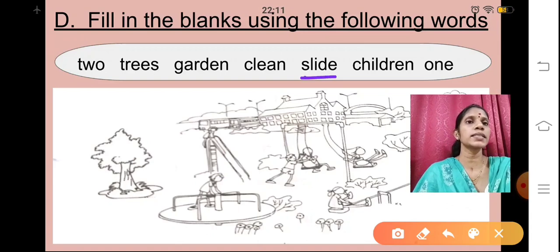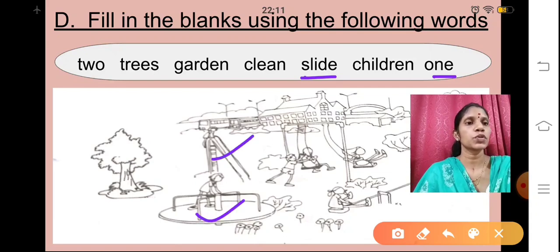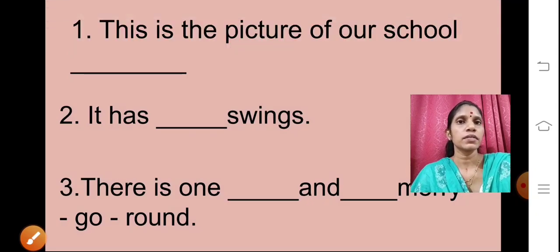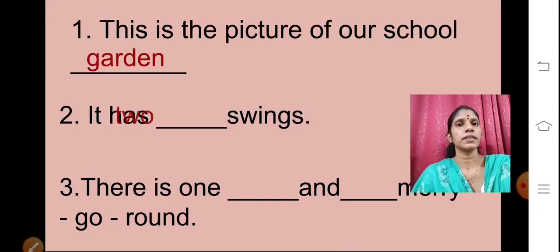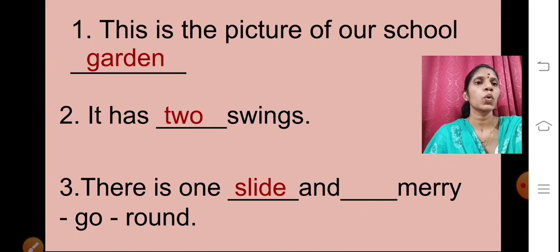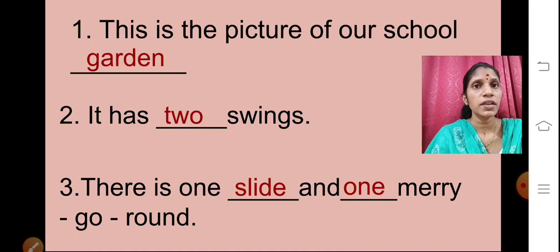One slide and one merry-go-round. So there is one slide and one merry-go-round, isn't it? Now the third one: there is one slide and one merry-go-round. Here we have finished our first 3 sentences.